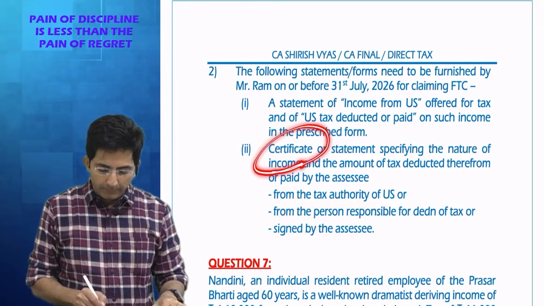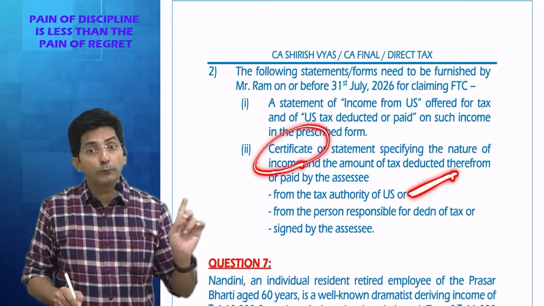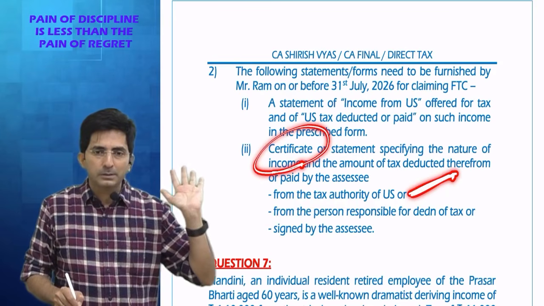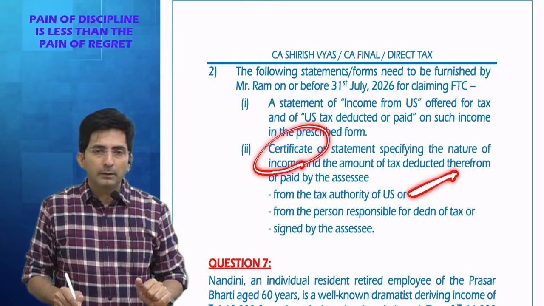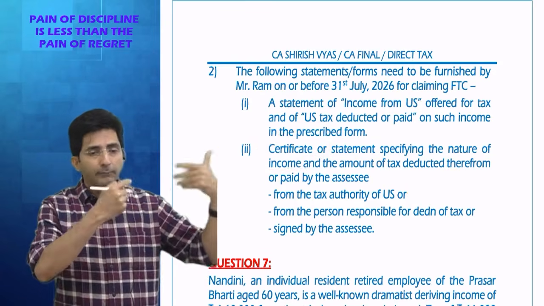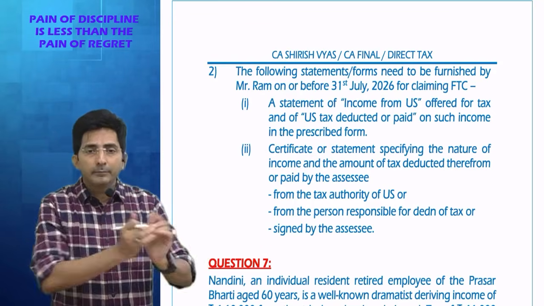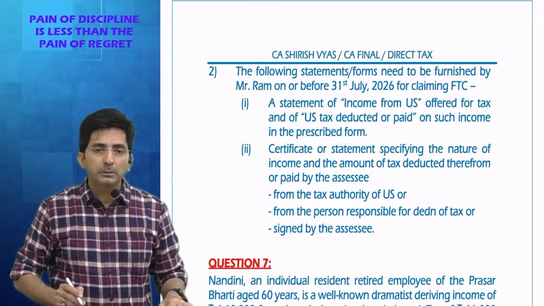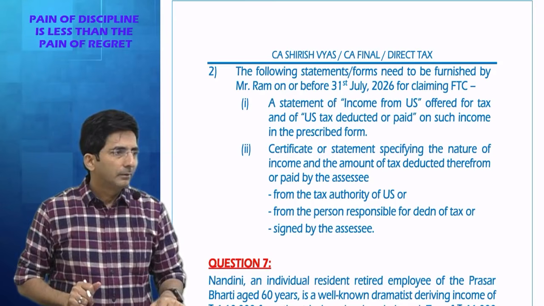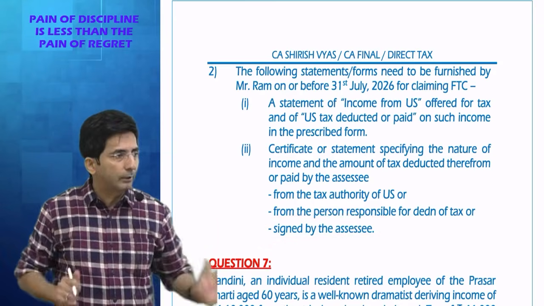See, first preference, it should be issued by the income tax officer of the US. There also there are income tax officers. So first preference is what? Get the certificate from the tax authority of US. If that is not possible, then from the company where you are working. And if that is also not possible, because sometimes foreign people don't cooperate, I will sign that certificate on my own, a self-declaration kind of thing.